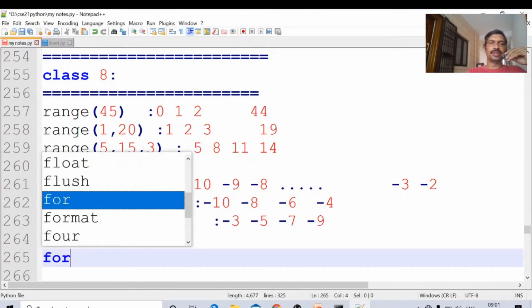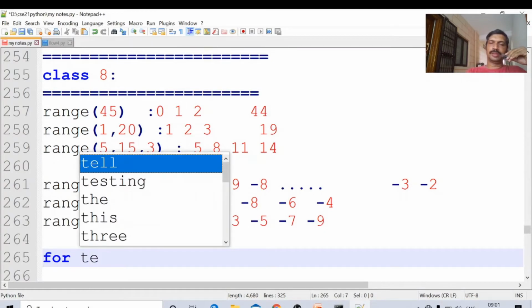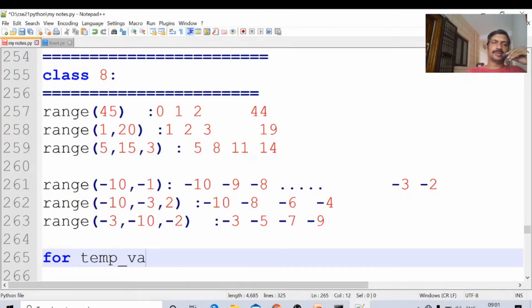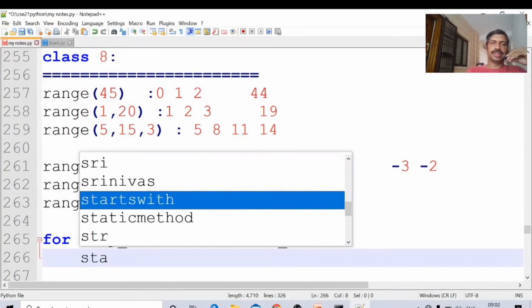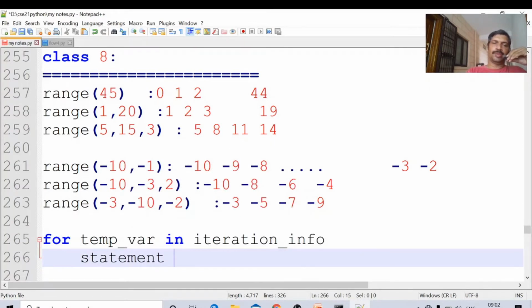For a temporary variable in iteration data, followed by the statement block using the temporary variable.